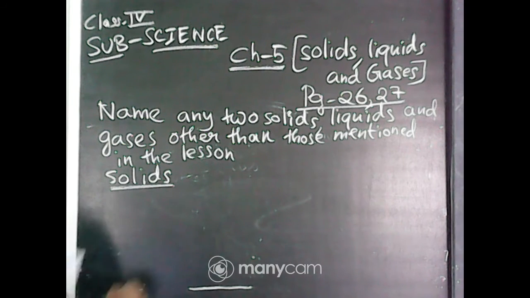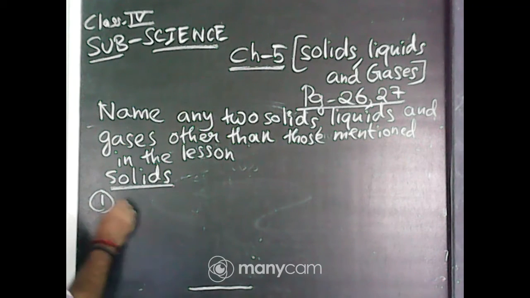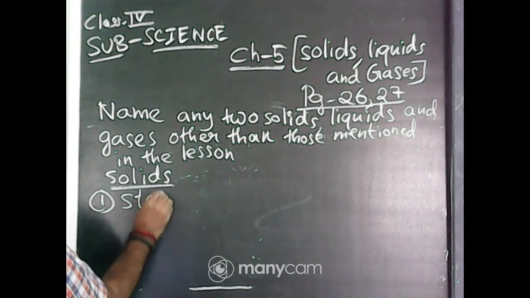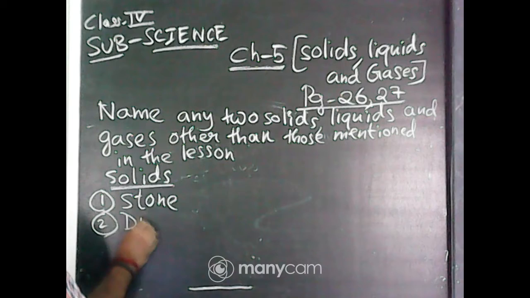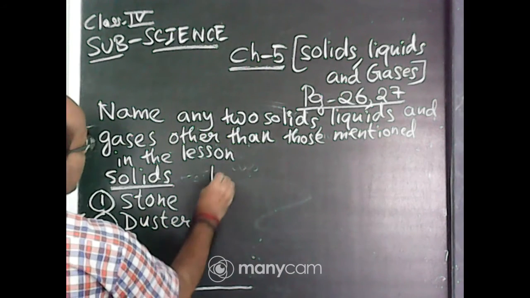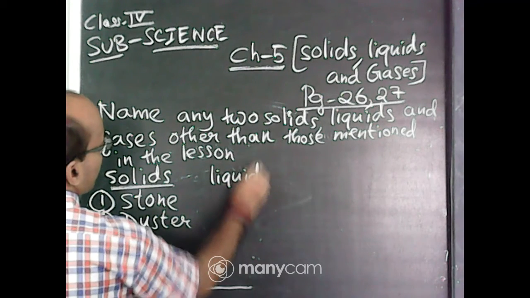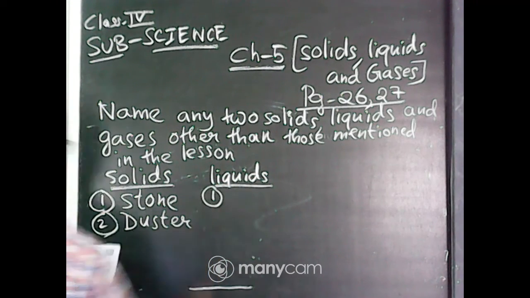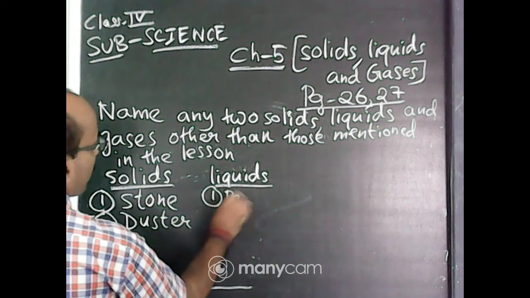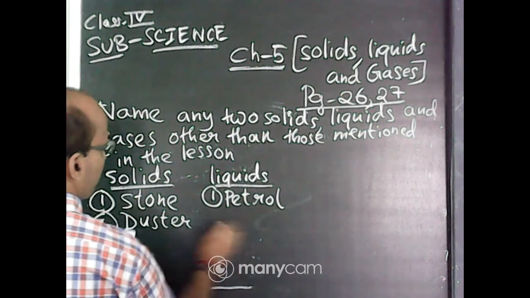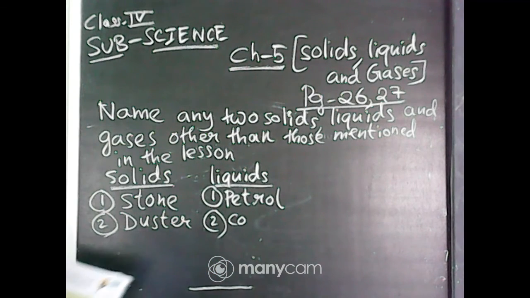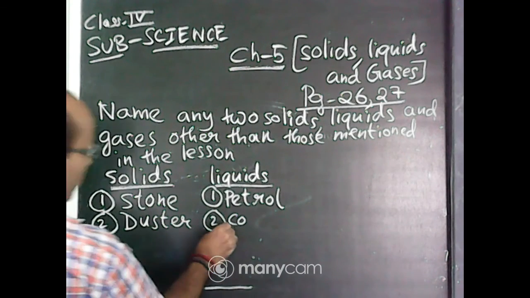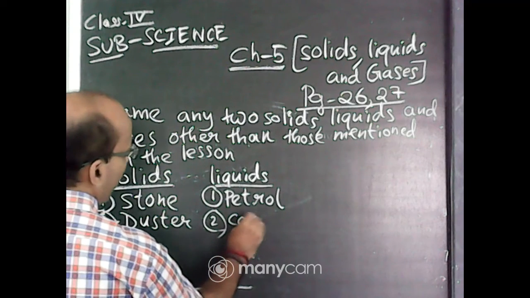So I am writing. Solids: number 1, I can write stone. Number 2, duster. Liquids: I can write petrol. Petrol is a liquid. And number 2, cooking oil, you can write mustard oil or sunflower oil, cooking oil.